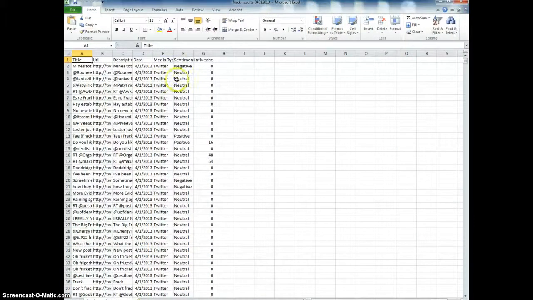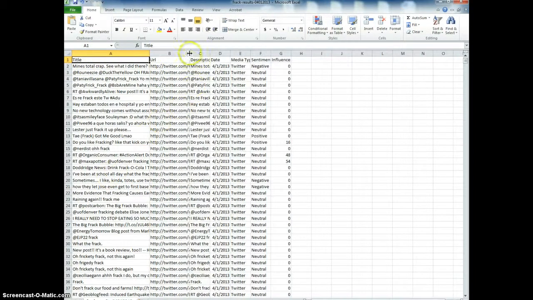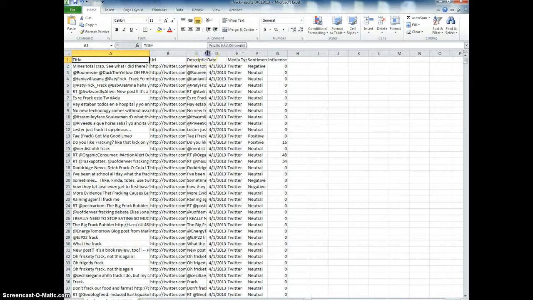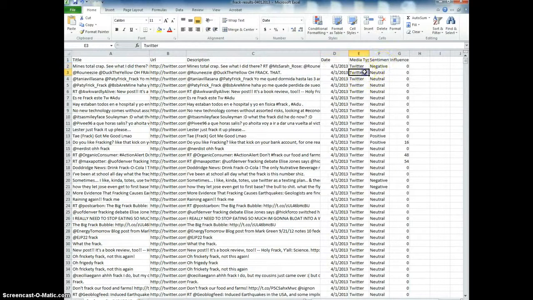And so here's what I've got. And what we have is the title of the tweet, the URL, which will be Twitter. That's going to be the same across all of them. The actual tweet, which is called the description, the date of the tweet, and the media type will also be the same for all of them, the sentiment and the influence.